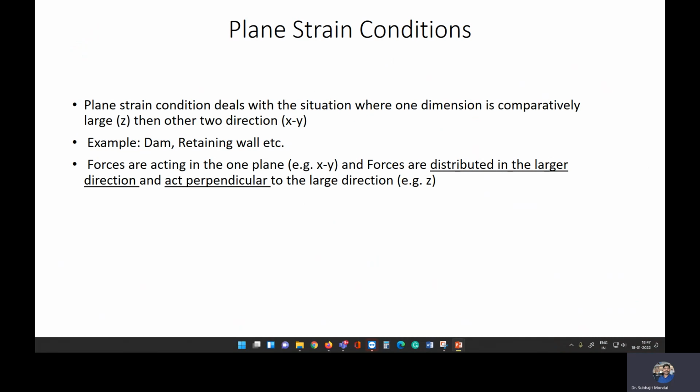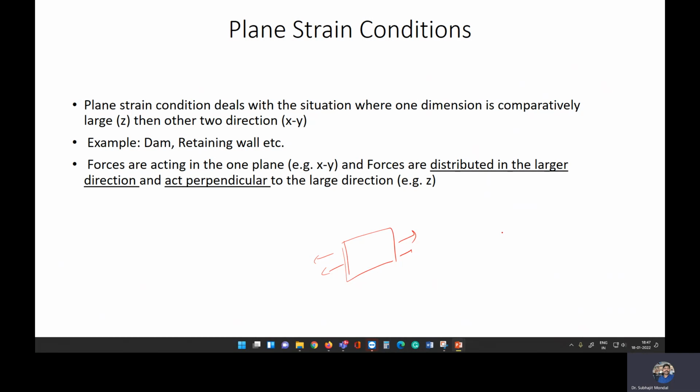Already we have discussed plane stress, which is applicable for a thin plate, and loads are also applied in the plane. Now, the plane strain condition deals with the situation where we have one dimension which is comparatively very large compared to the other two directions. For example, a dam or retaining wall.